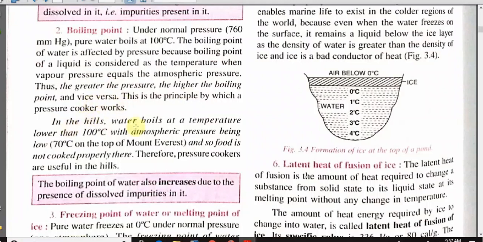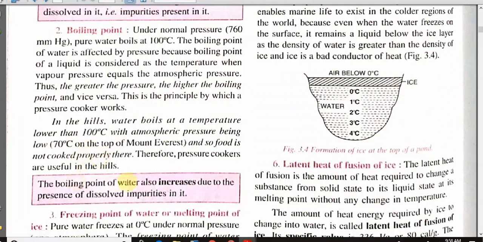In hilly region, water boils at much lower temperature, so it is very difficult to cook there. On the top of Mount Everest, water boils at 70 degrees C, so it will virtually take 1.5 times more duration to cook the same food which will be cooked in plain region.